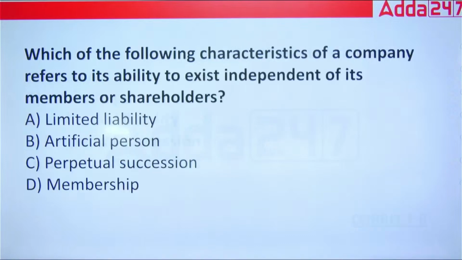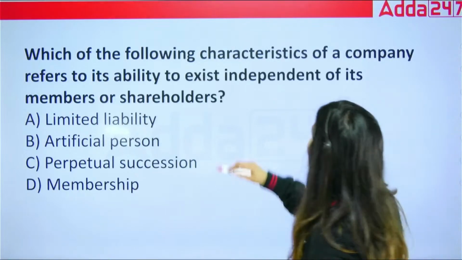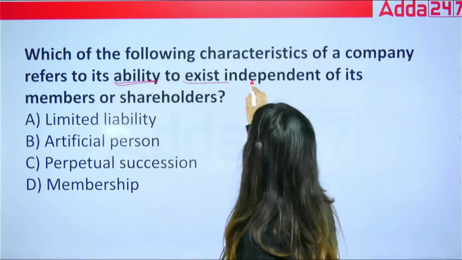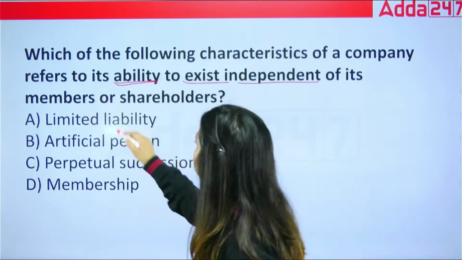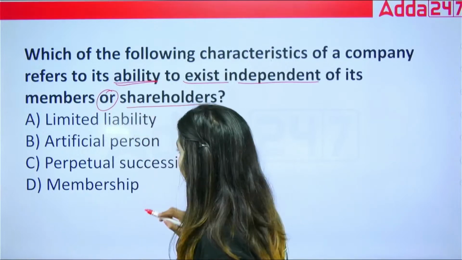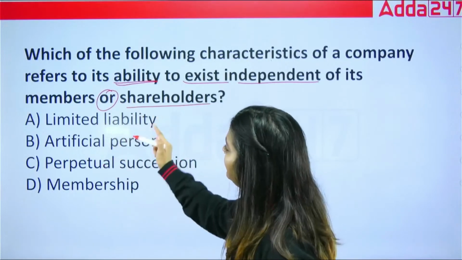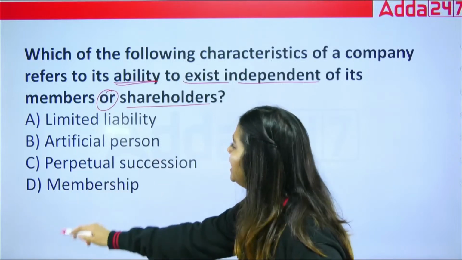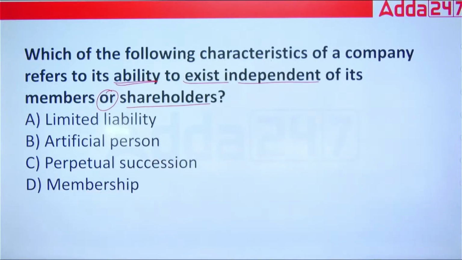Next is, which of the following characteristics of a company refers to its ability to exist independent of its members or shareholders? A, limited liability. B, artificial person. C, perpetual succession. D, membership. In this, they are asking which is the characteristic of a company in which the members, the shareholders, are independent.